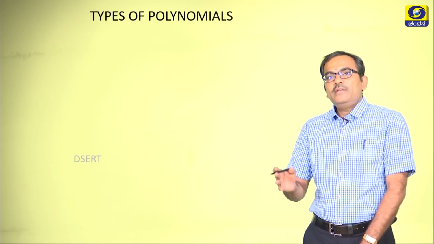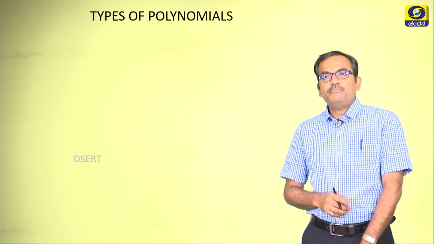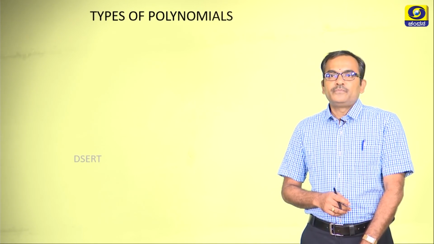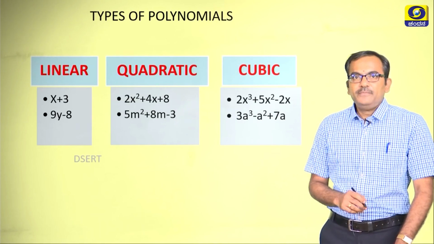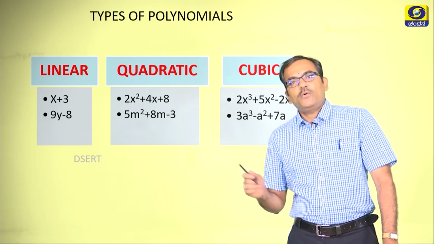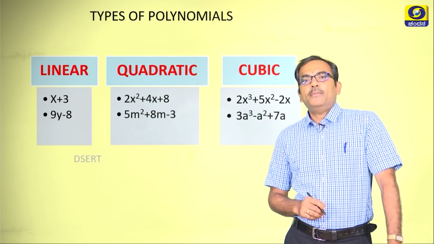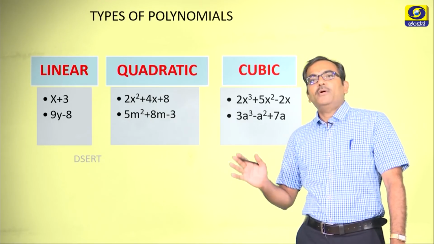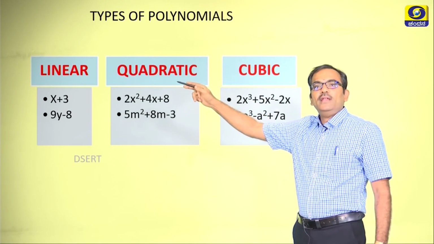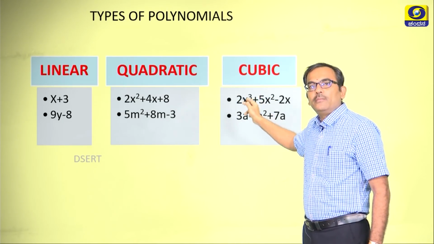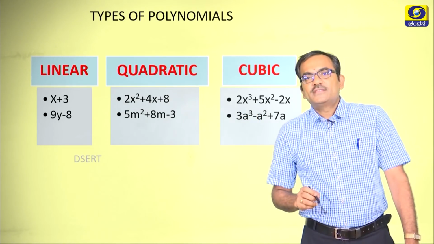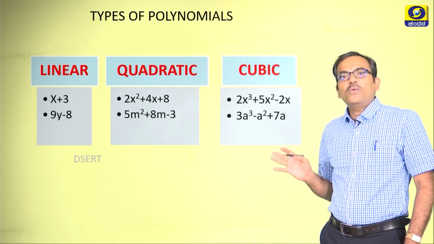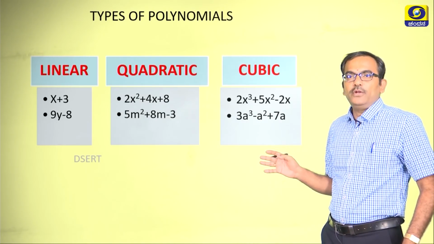Here we will be discussing the types of polynomials. Observe the display here. There are 3 types which I have already listed: a linear polynomial, a quadratic polynomial, and finally the cubic polynomial. I have also listed the examples for linear, quadratic and cubic polynomials here.